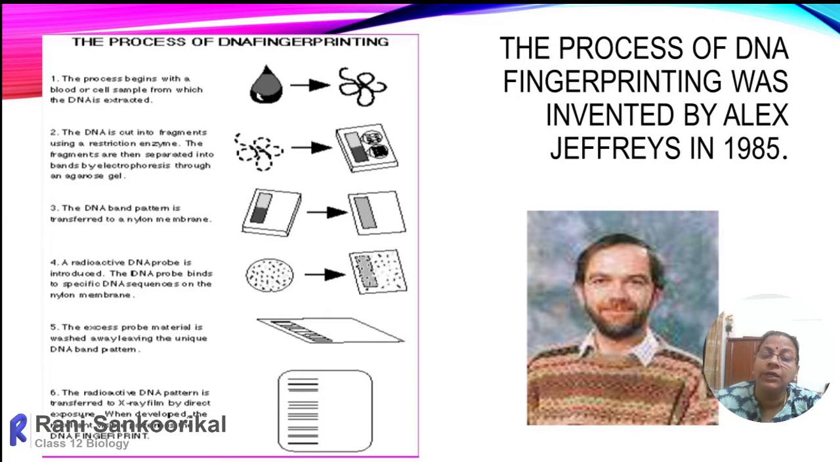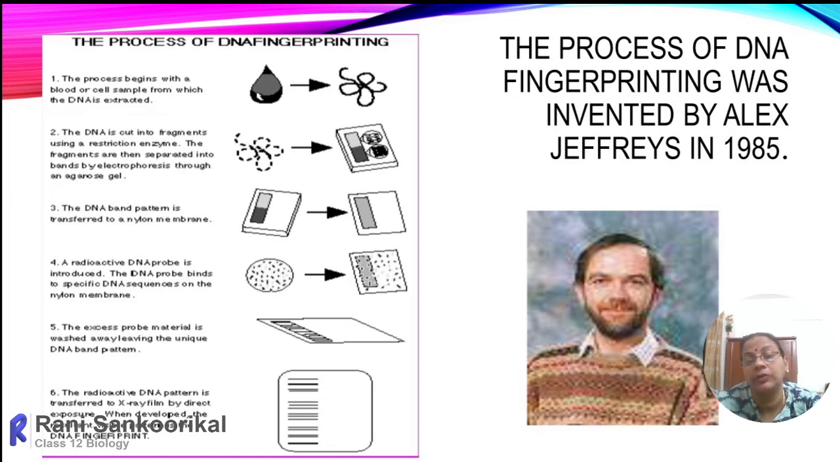It can be a drop of saliva. It can be a drop of blood, from which the WBCs can be taken. It can be even a single hair follicle. It cannot be the hair alone; the follicle, that means the root cell of the hair, can be taken.